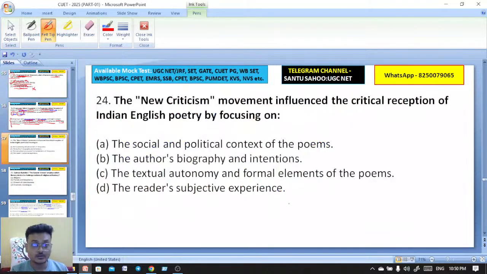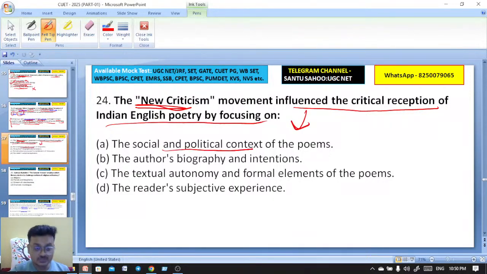Chalo. Next question. The new criticism. Yesterday I also discussed this kind of question. The new criticism, that is the movement, influenced the critical reception of Indian English poetry by focusing on what? The social and political context of the poems, the author's biography and intention, the textual autonomy and formal elements of the poems, the reader's subjective experience.